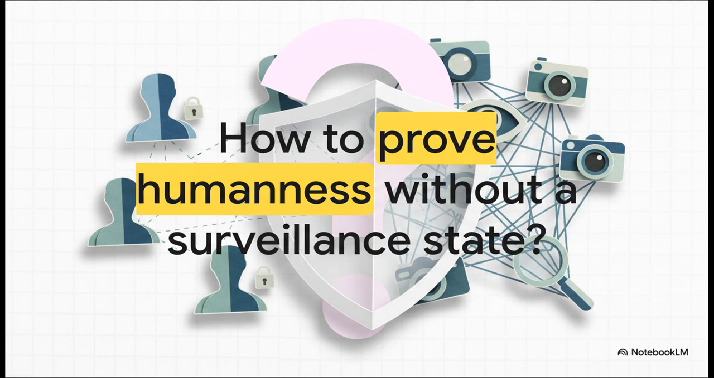So it all really boils down to this one massive question that's going to anchor our entire discussion today. How do we prove humanness without creating a surveillance state? It perfectly captures the central tension we face every single time we architect a new system. We want a highly trusted system, right? But we absolutely do not want to force our users to dox themselves just to participate in it.